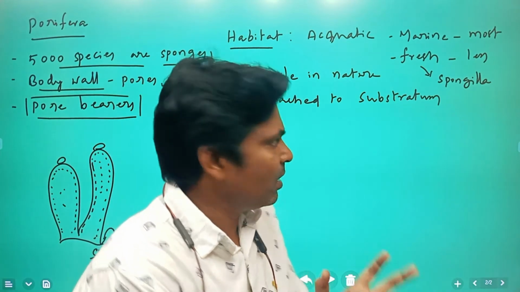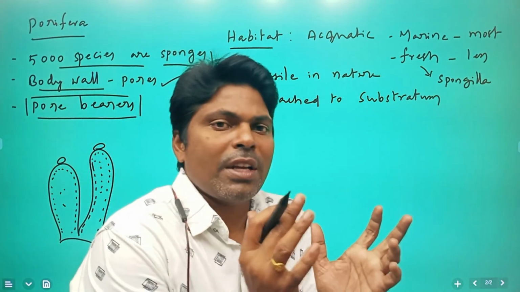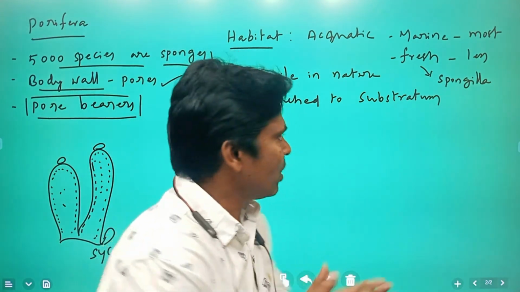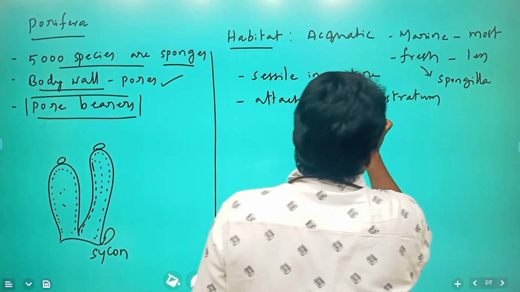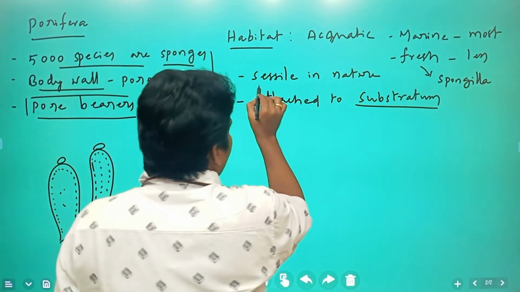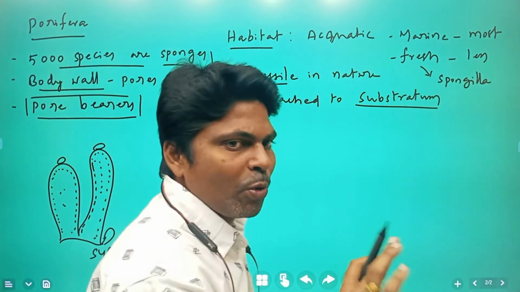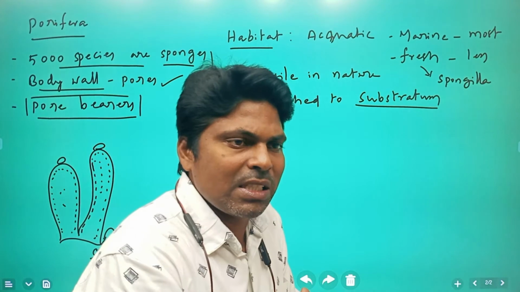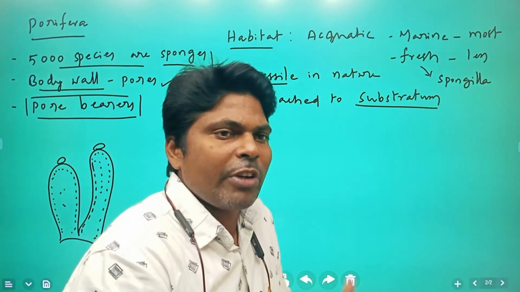They are attached to that rock, so they are sessile in nature. They are not moving, and they survive attached to the rocks.